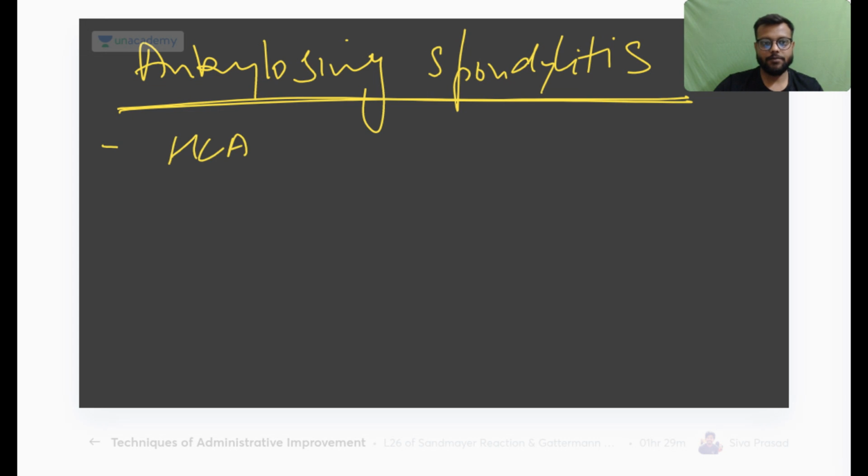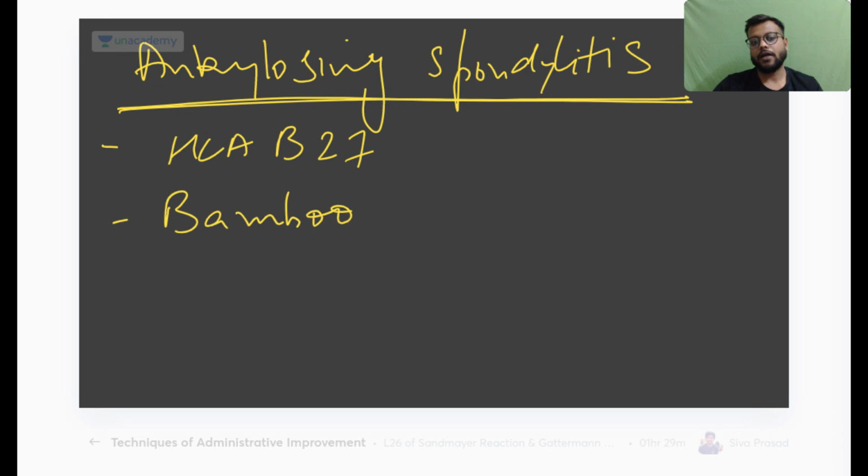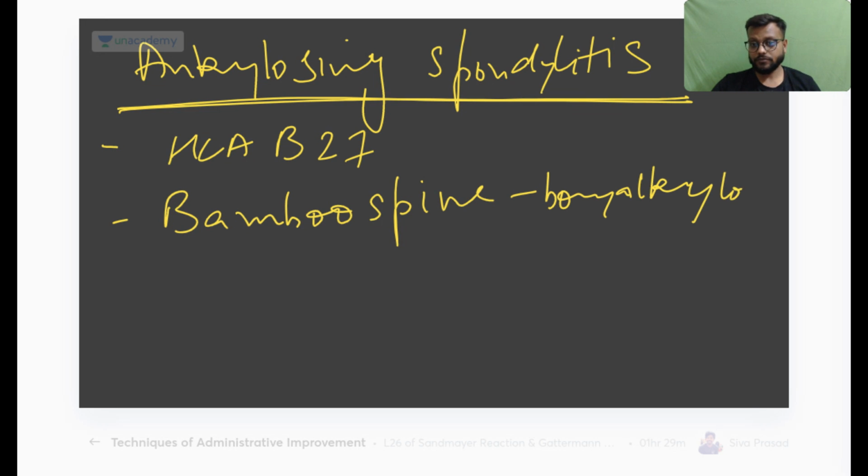The first is that it is HLA-B27 positive, and secondly, bamboo spine or the dagger sign, where there will be bony ankylosis of the entire spine.